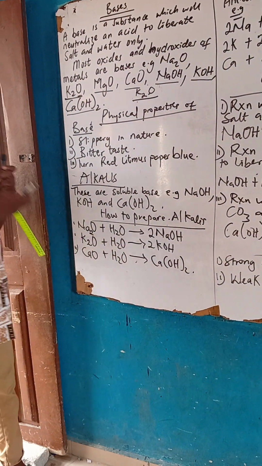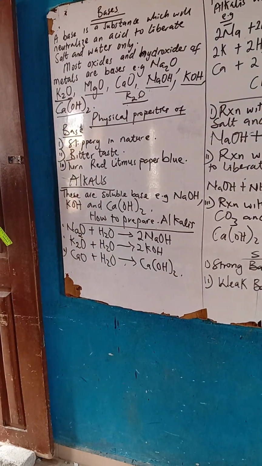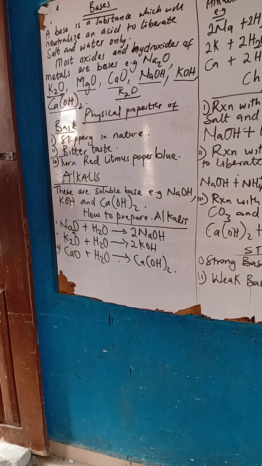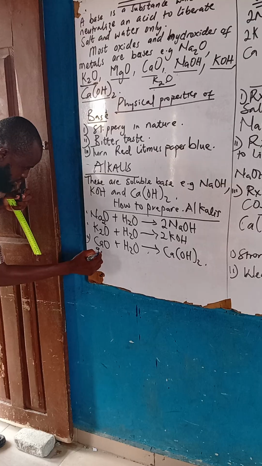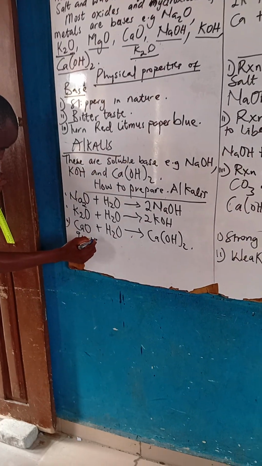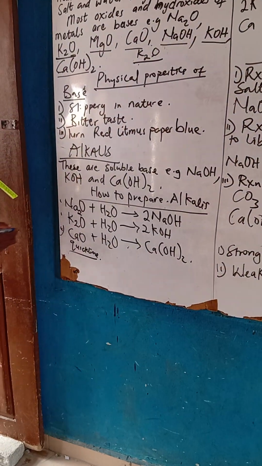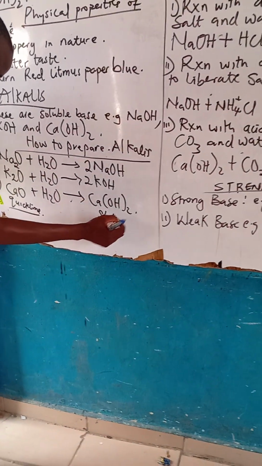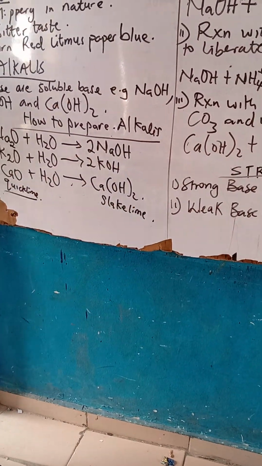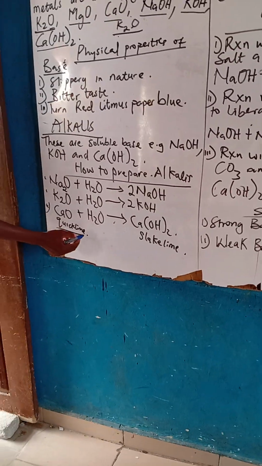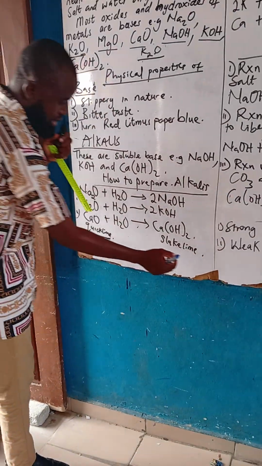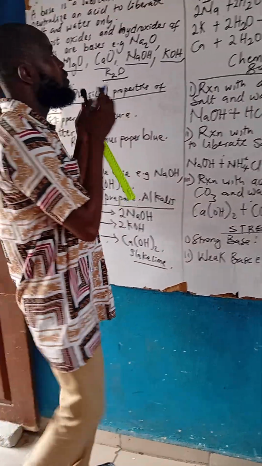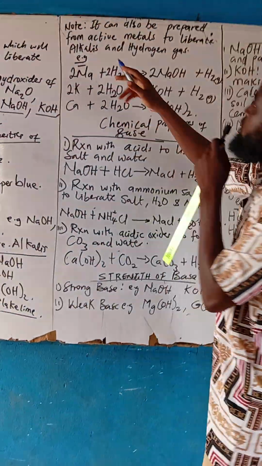Same thing goes with this one. The name of this calcium oxide is called quicklime. You can put it inside your notes. This is quicklime. But this one is called slaked lime. Take note of the two. Calcium oxide, quicklime. Calcium hydroxide is slaked lime.